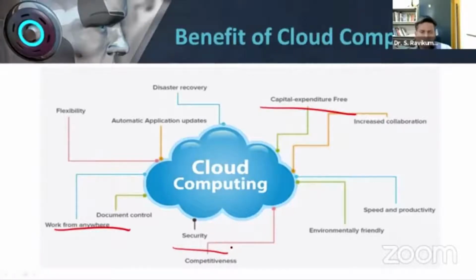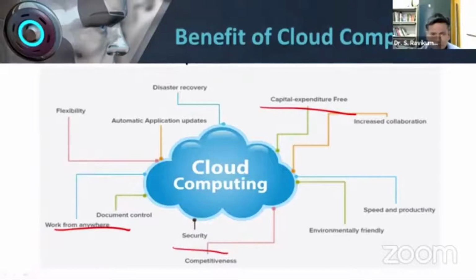Suppose we go for cloud computing, there is a 100% guarantee that your data is secured. If any kind of disaster takes place, there is a 100% guarantee that your data will be recovered. So that is an important point when it comes to the security part.